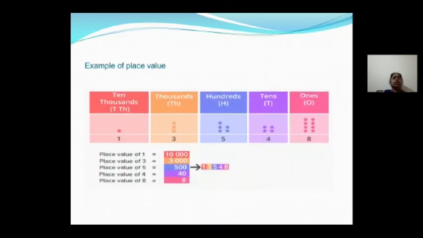See, I have taken 13,548. Here 1 is in the 10,000s place, 3 is in the 1000s place, 5 is in the 100s place, 4 is in the tens place, 8 is in the ones place. Place value of 1 is 10,000, because 1 is in the 10,000s place, you have to multiply with 10,000. So 1 into 10,000 is 10,000. 3 is in the thousands place, you have to multiply with 1000, 3 into 1000 is 3000. 5 is in the 100s place, 5 into 100 is 500. 4 is in the tens place, 4 into 10 is 40. 8 is in the ones place, 8 into 1 is 8.